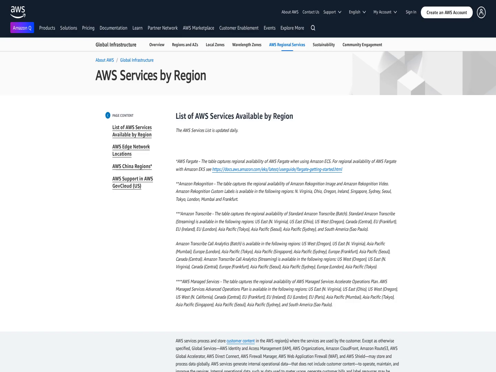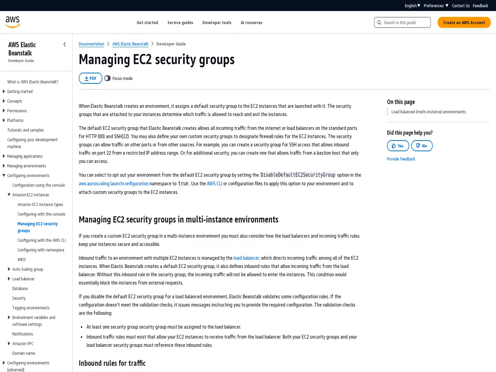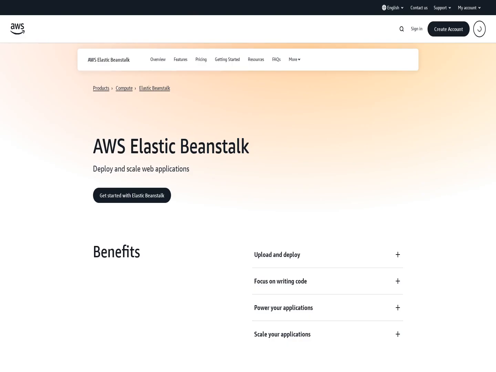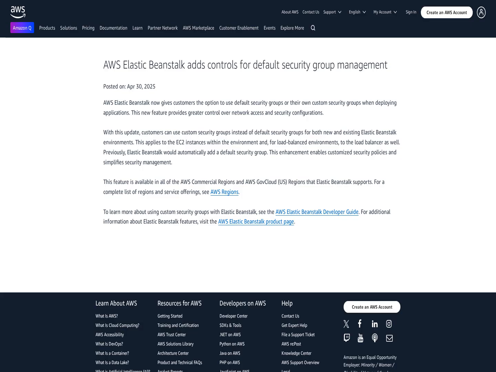AWS Elastic Beanstalk adds controls for default security group management by providing customers with the option to use their own custom security groups when deploying applications. This feature allows for greater control over network access and security configurations. Customers can now choose to use custom security groups instead of default security groups for both new and existing Elastic Beanstalk environments, applying to EC2 instances within the environment as well as load balancers in load-balanced environments. This enhancement enables customized security policies and simplifies security management.